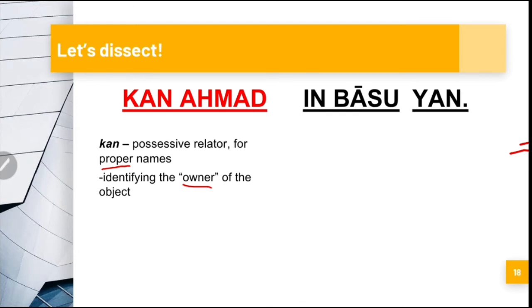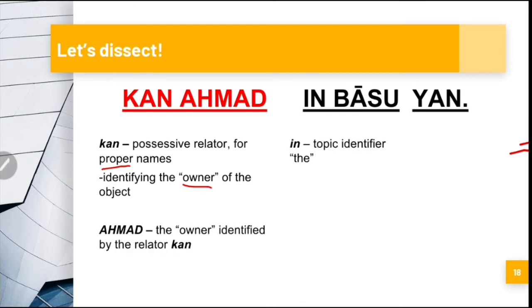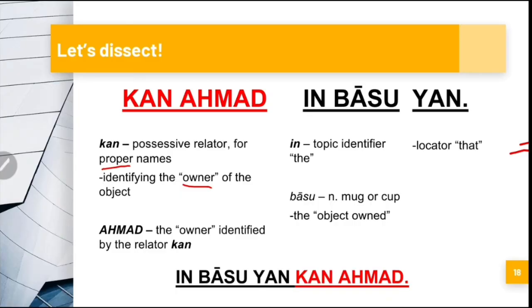Ahmad is the owner, in is the topic identifier, baso is the noun, and yan is the locator, that. And you can also say in baso yan kan Ahmad.